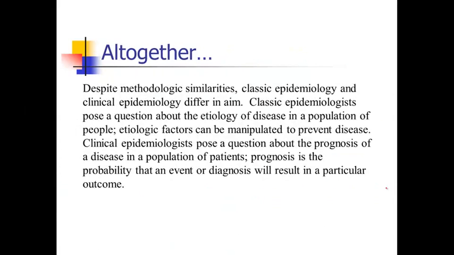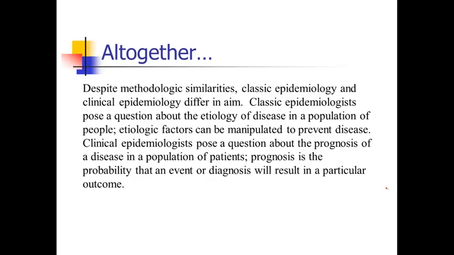So despite methodologic similarities, classic epidemiology and clinical epidemiology differ in aim. Classic epidemiologists pose a question about the etiology of a disease in a population of people. Notice that I stuck in the little definition of etiology with a semicolon there. Etiologic factors can be manipulated to prevent disease. Clinical epidemiologists pose a question about the prognosis of a disease in a population of patients. Notice that I still don't need any transition there. And then with a semicolon, I stick in the definition of prognosis. Prognosis is the probability that an event or diagnosis will result in a particular outcome.